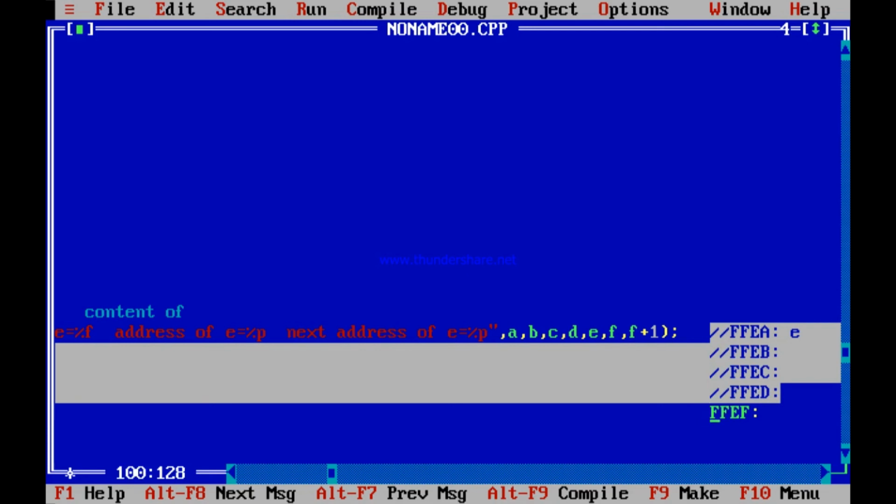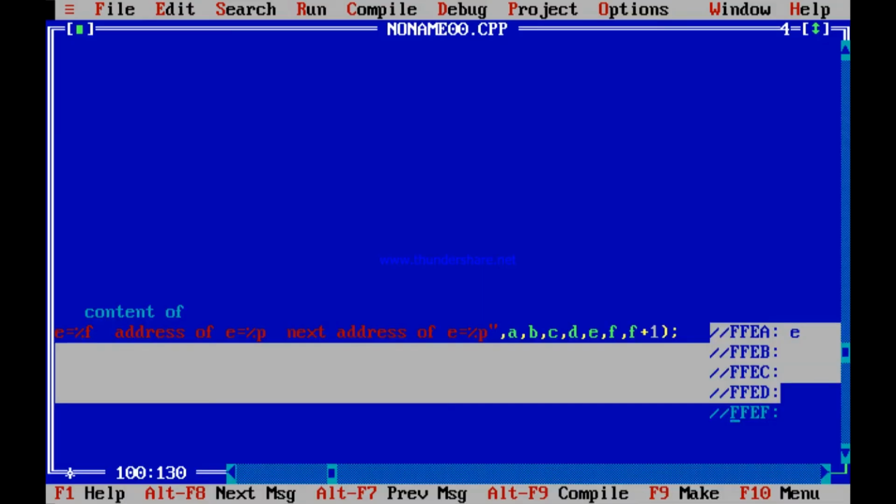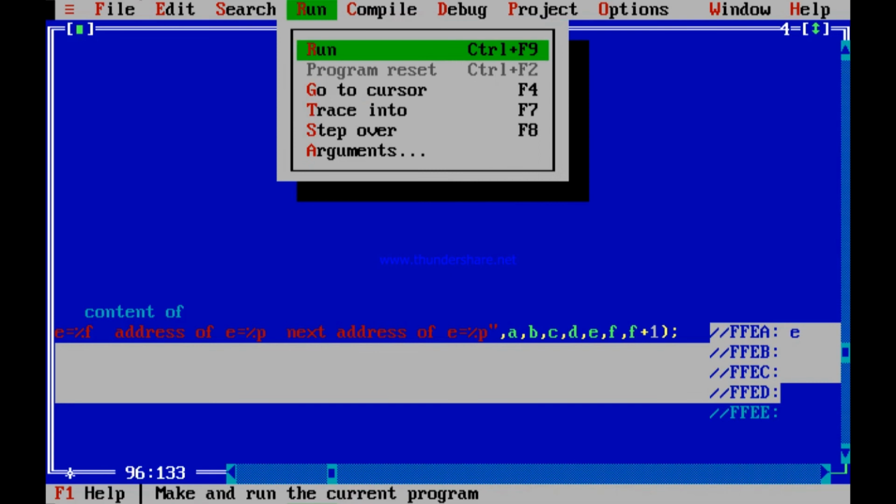Is it not so? So let me run this program again and see. Alt R, enter. See, FFEA. Next address of E, FFEE. FFEA, EB, EC, ED. So it is storing in FFEE. So this is, once more, sorry, A, B, C, D. So this is next, not F, but E, because after D comes E. I wrote it wrongly. So I am running it once more.